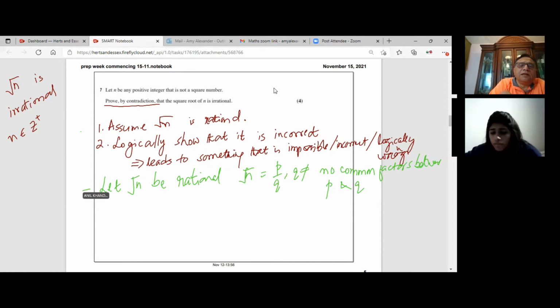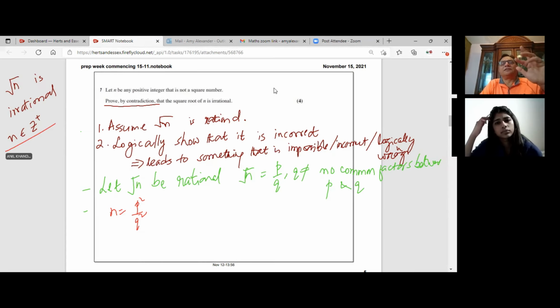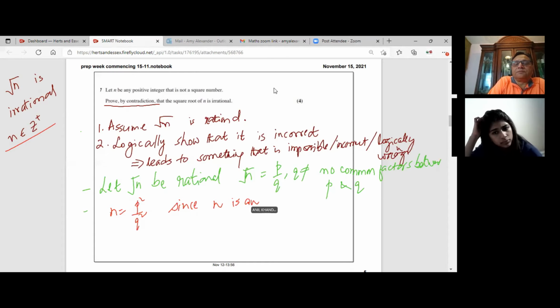Now, let us square both sides. If I square both sides, I get n equals p squared over q squared, right? Correct? So I have n equals p squared over q squared. And now we know that n is an integer. It is not a fraction kind of a thing. You get the idea? N is an integer, right? Since n is an integer,